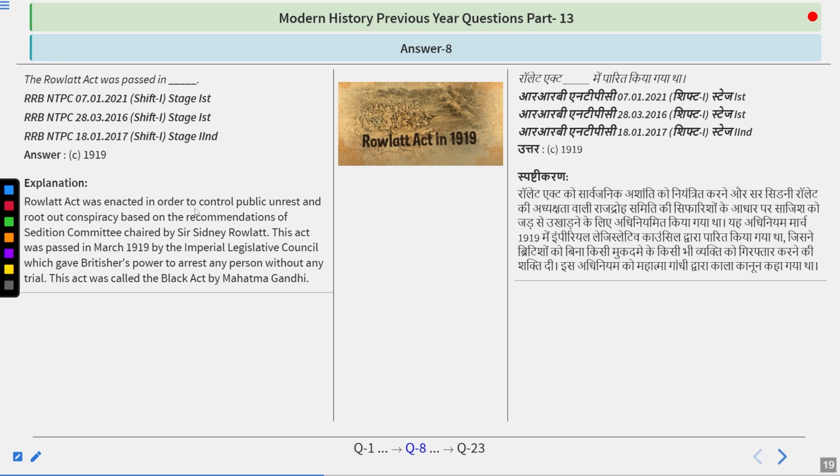The Rowlatt Act was enacted to control public unrest and root out conspiracy, based on the recommendation of the Sedition Committee chaired by Sir Sidney Rowlatt. This act was passed in March 1919 by the Imperial Legislative Council, which gave the British power to arrest any person without any trial. Mahatma Gandhi called it the Black Act. So do remember, the answer is 1919.